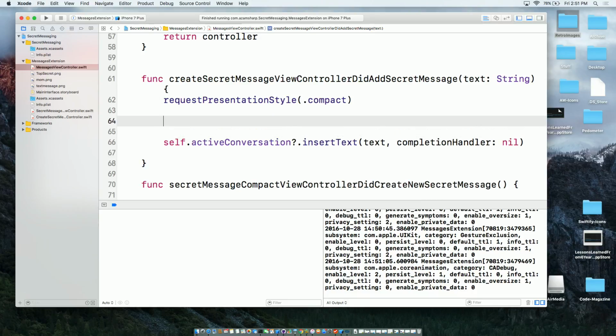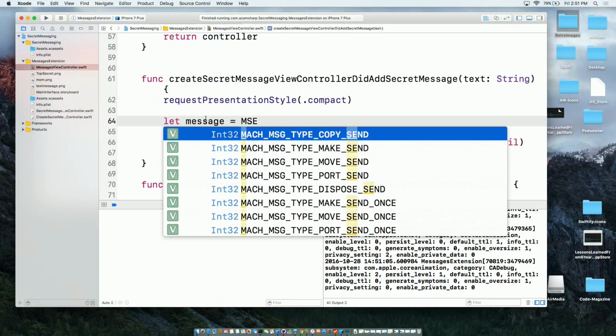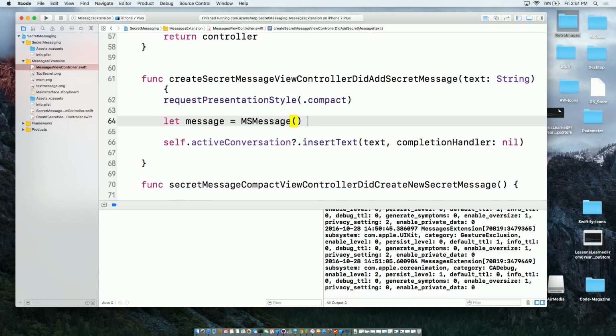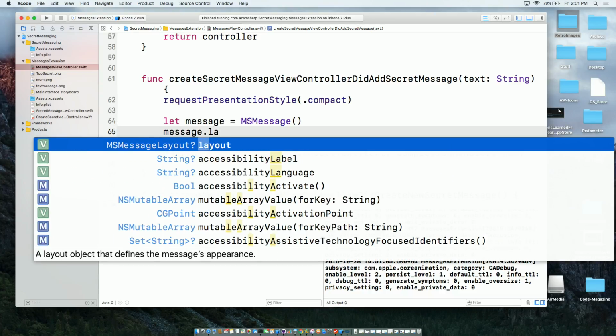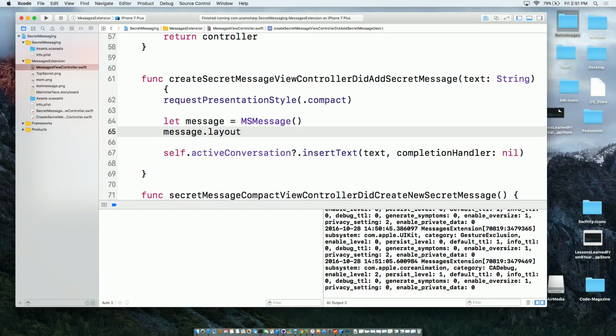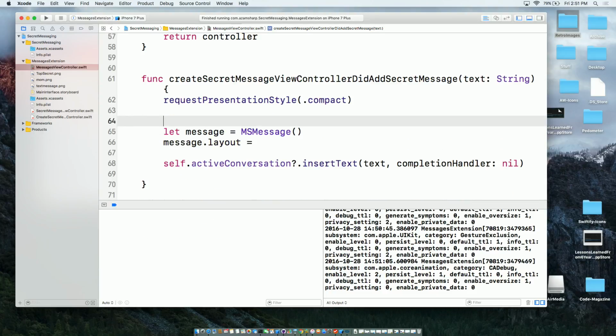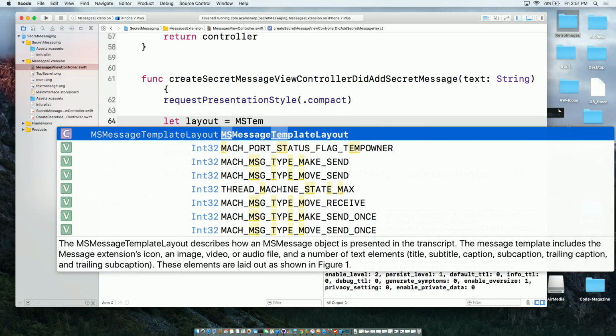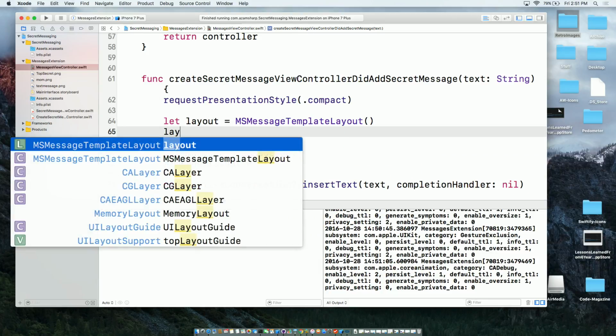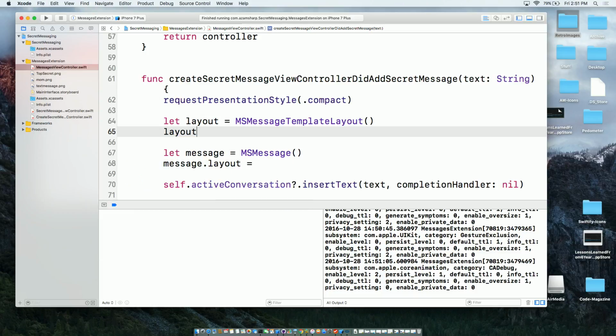So let's do that. Remember the bubbles in your messages when you're doing iMessages, they come in a bubble, not like plain, right? So I need to build that. So message equals to MSMessage. All right, message dot, I want the bubble to look a little bit nicer. So I'm going to use a layout. For layout, I want to build a layout. So let's go ahead and build a layout, template layout, and layout